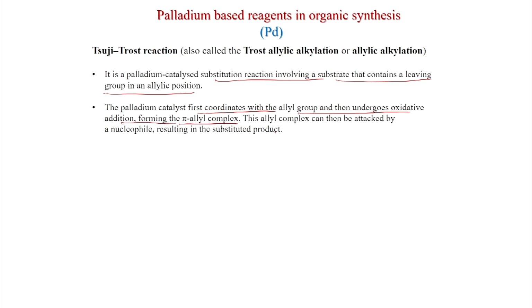So, this is very important, and this pi allyl complex is electrophilic. So, different nucleophiles can react. This allyl complex can then be attacked by a nucleophile, resulting in the substituted product.